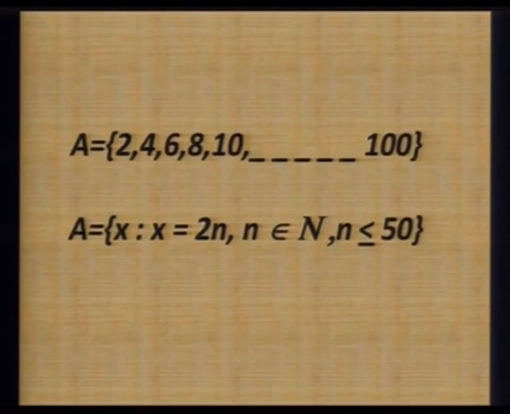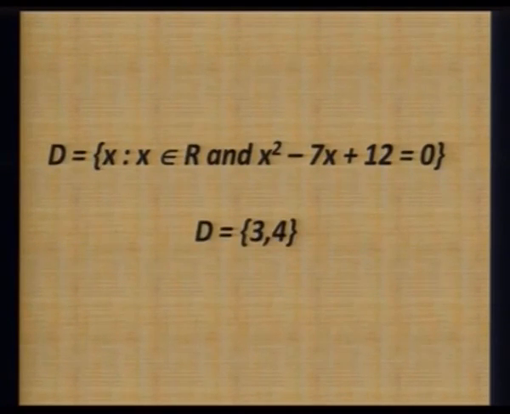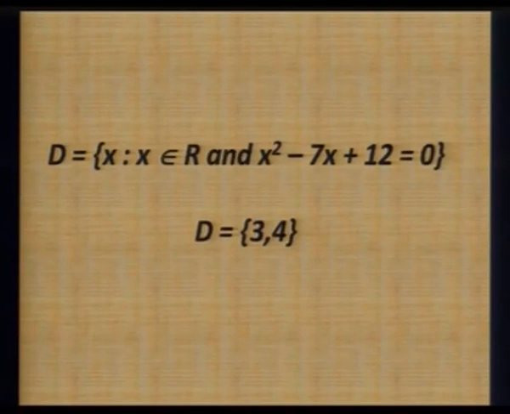Or in another way, if I have to describe a set which is given to us in set builder form and I have to write it down in roster form. See, set D is defined as X such that X belongs to R and X square minus 7X plus 12 is equal to 0. If I solve this quadratic equation X square minus 7X plus 12, I get the values of X as 3 and 4.